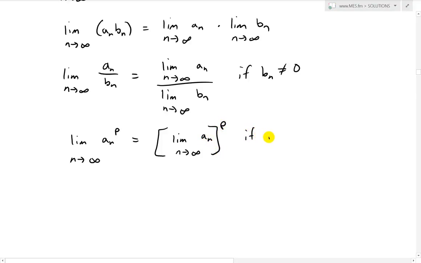And this is if p is greater than 0, because if it's less, we're going to have some inverted scenario, and where an is greater than 0. Yeah, so if it's less, we'll have a fraction and so on. So we will not be dealing with that, and if we do, we need to manipulate the function a bit more. So this one is for p is greater than 0 and a.